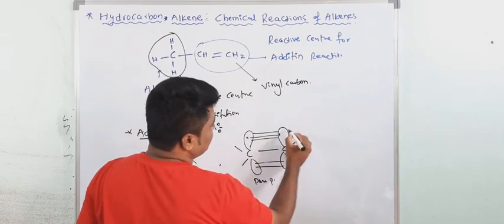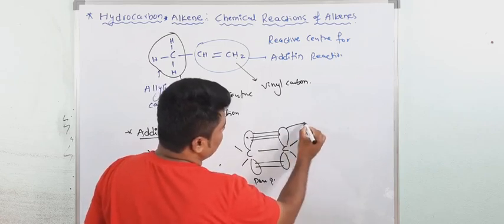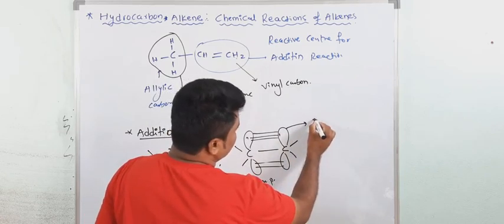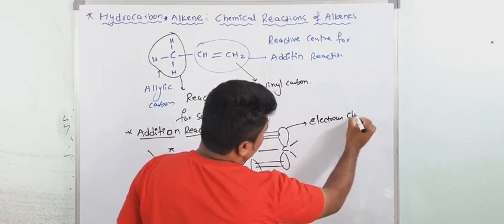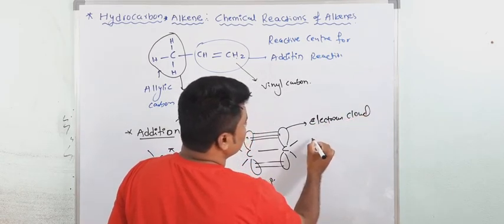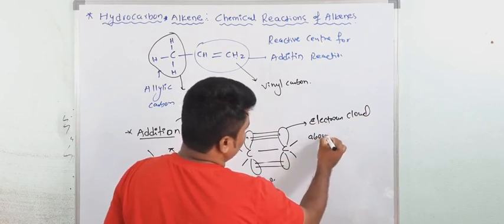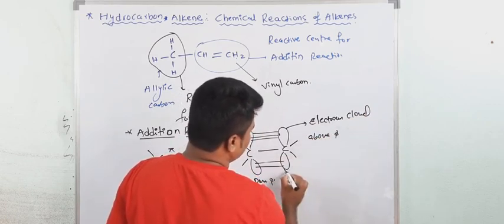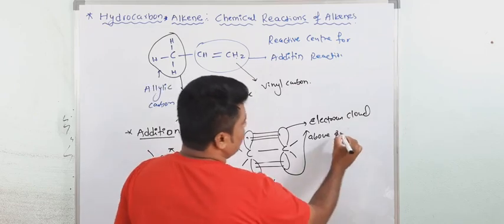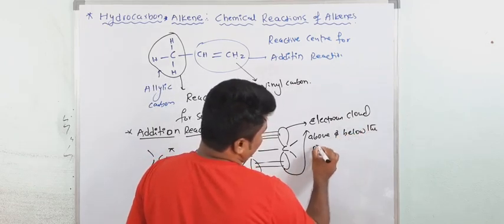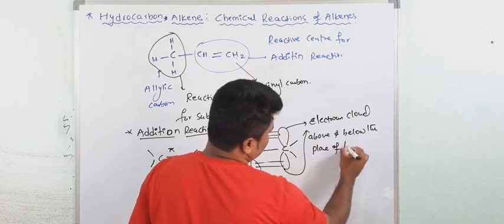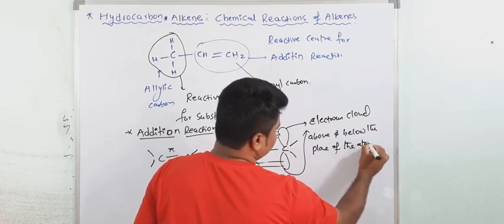So this is the electron cloud, above and below the plane of the atoms.